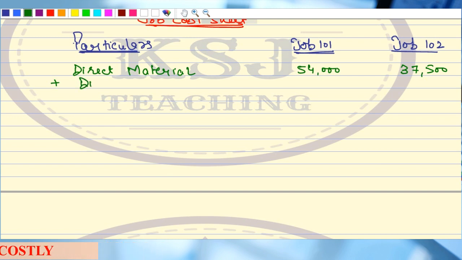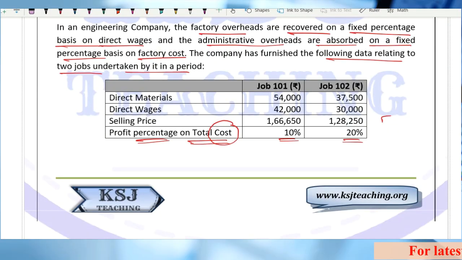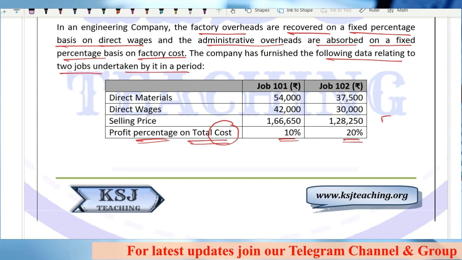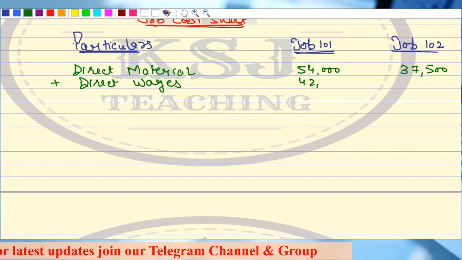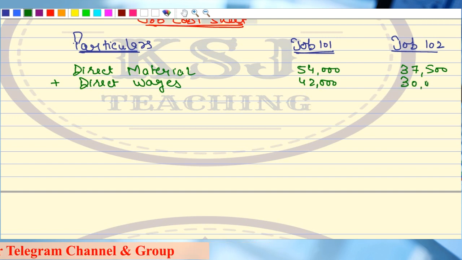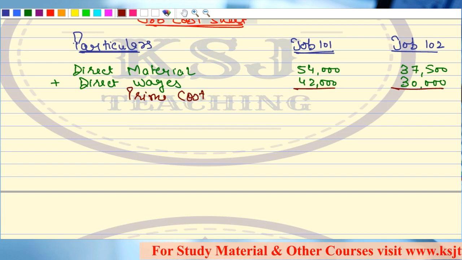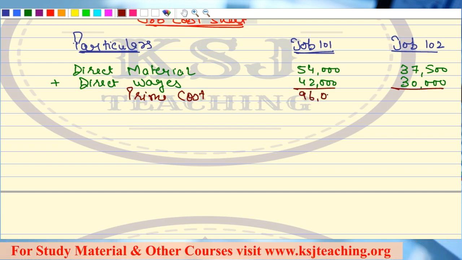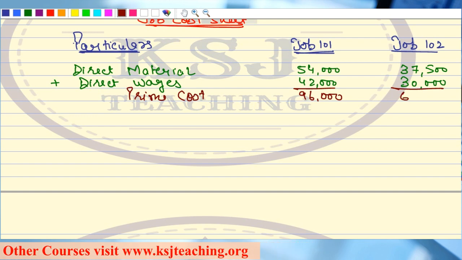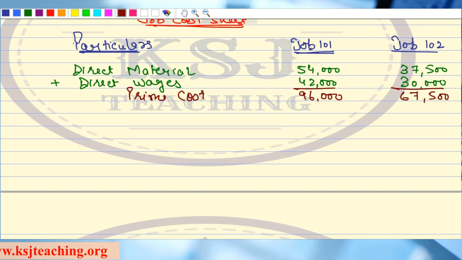Plus, direct wages. Are the direct wages given to you? Yes, sir. The direct wages are also given in the question, so no issues. Direct wages are given as 42,000 and 30,000. So from here, what we are going to get is the prime cost. That is 96,000 and 67,500. Now, after prime cost, what do we take? We take factory overheads.